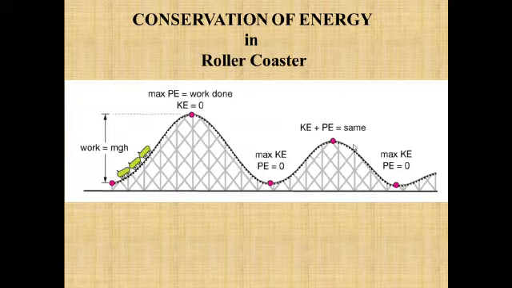Again it starts to move here and again its potential energy becomes 0 and it is having the maximum kinetic energy. So we can say that at all the points that you can see in this picture, whether this point, this point, this point or this, at all the points the sum of potential energy plus kinetic energy is constant. So this proves that the total mechanical energy of the system always remains conserved.